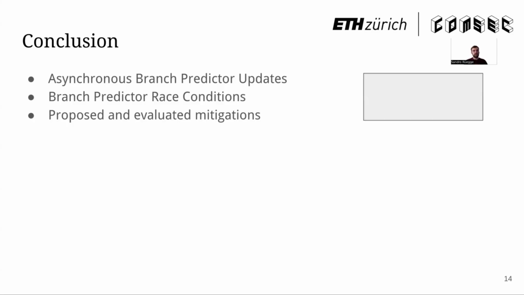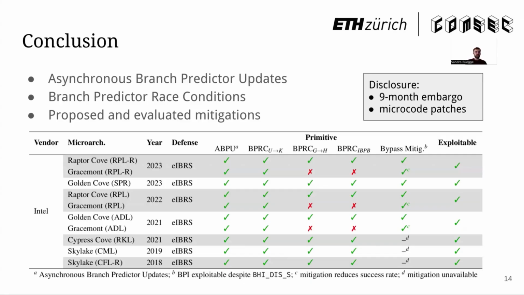What did this lead to? The disclosure with Intel took 9 months for the whole embargo, and they finally patched it with microcode updates because this kind of race condition issue is very difficult to fix purely in software. Here's a summary of our results.